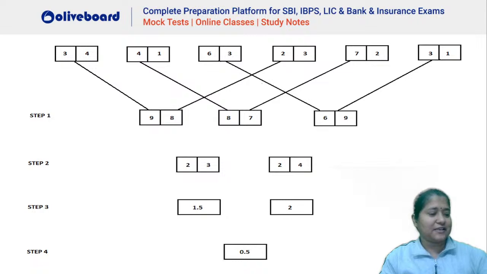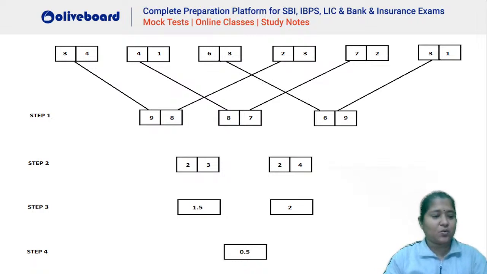Chalo, logic बताओ. What is the logic for step number 1? 3 into 3 is 9, 4 into 2 is 8. Absolutely.